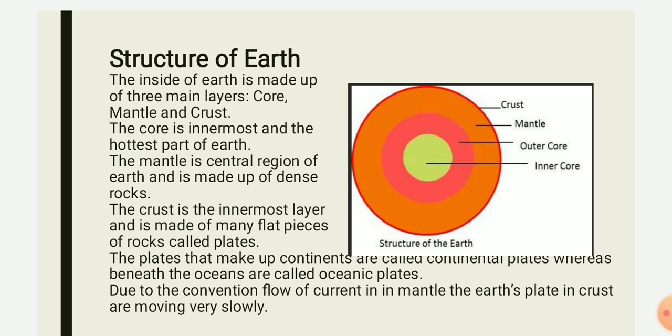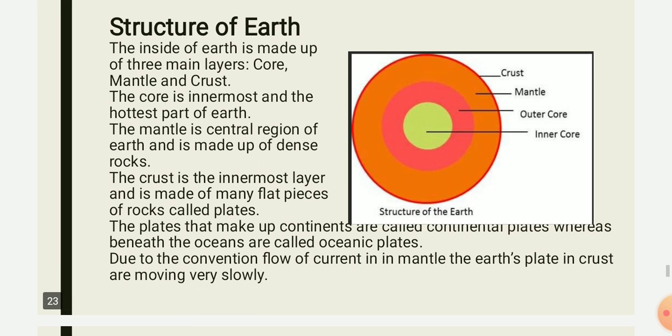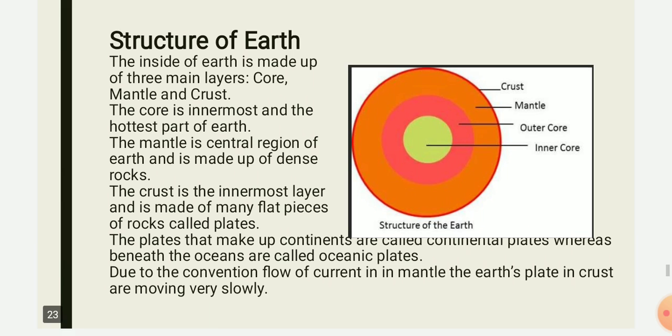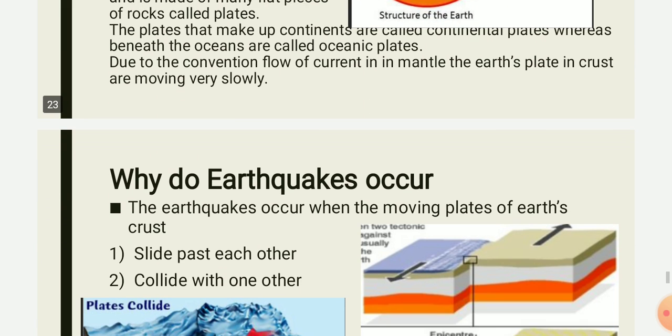Now, because of the convection flow of current, which is regularly going on inside the earth, in the core and in the mantle, the crust keeps moving slowly. But sometimes this slow movement of the plates of the earth's crust can lead to an earthquake also.